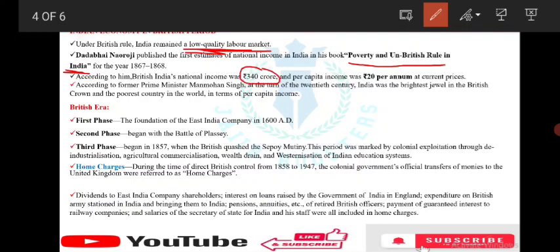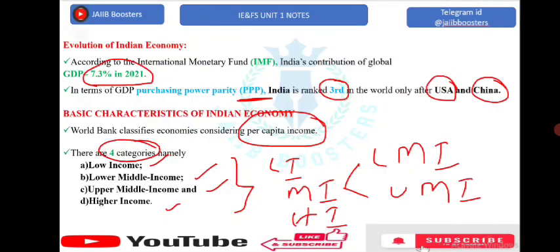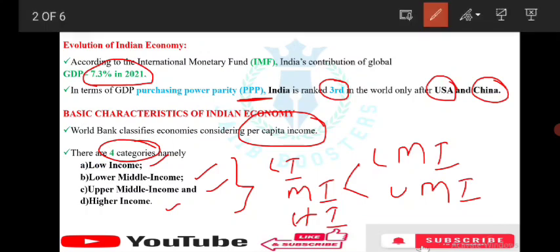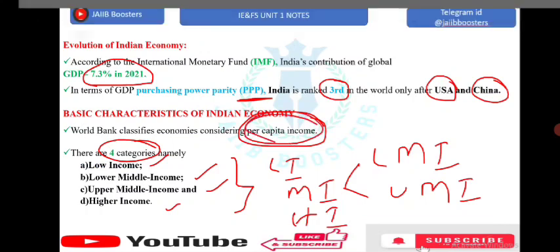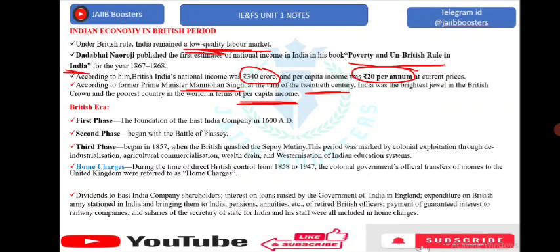Just remember, according to him, British India's national income was 340 crore, and per capita income was 20 rupees per annum. After that, according to former Prime Minister Manmohan Singh, at the turn of the 20th century, India was the brightest jewel in the British crown and the poorest country in the world in terms of per capita income. We have discussed earlier how we calculate economies considering per capita income. So just remember it.